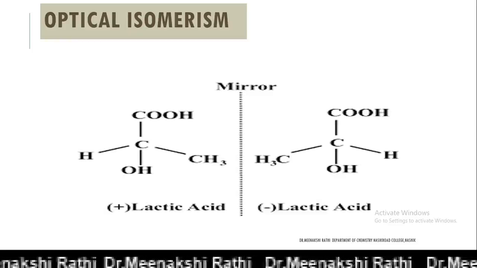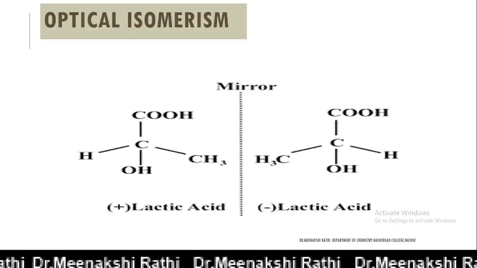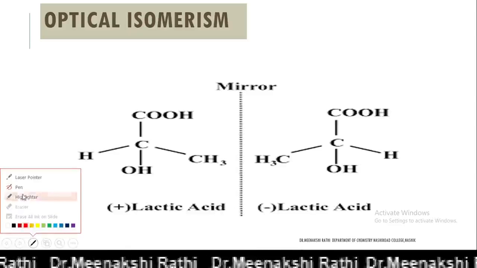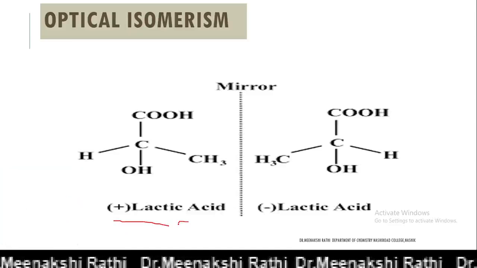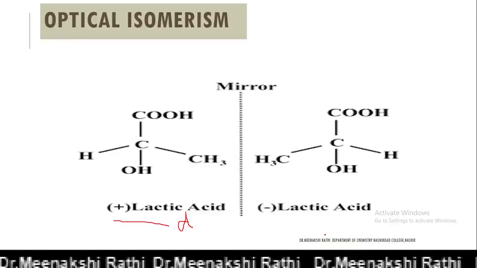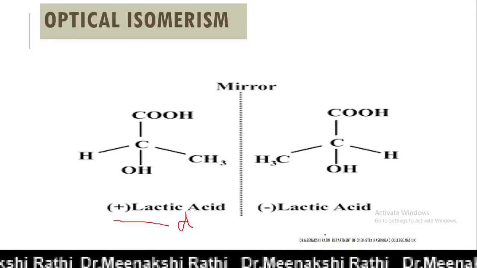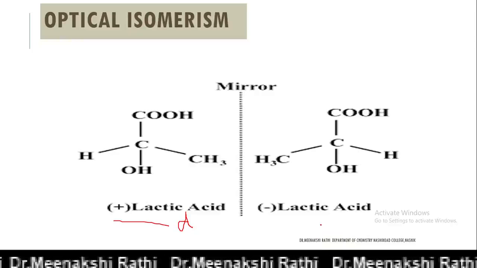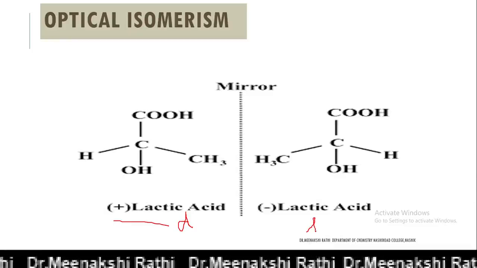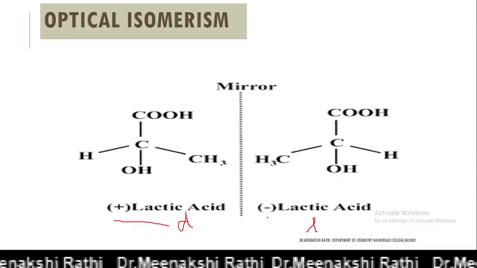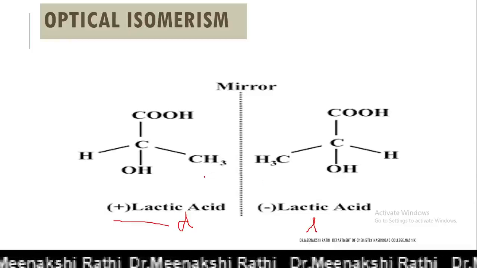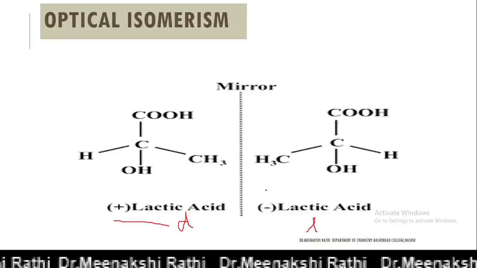One which rotates the plane of plane polarized light to the right or clockwise direction is known as dextrorotatory, or it can be represented by a plus sign, and the one which rotates the plane of plane polarized light towards the left or anti-clockwise direction is said to be levorotatory, which is represented by small l, or it can be represented by a negative sign. So here these two compounds are optical isomers of each other.